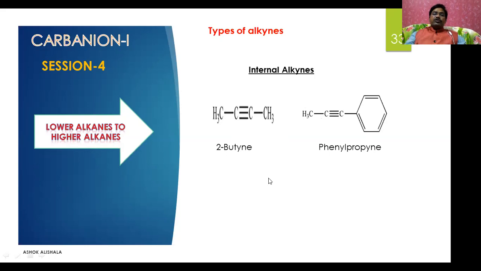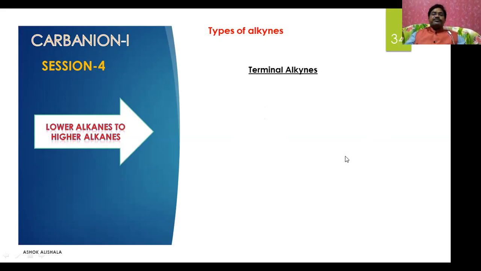This is going to be a 2-butyne. This is going to be the phenyl propyne. Now what is the terminal alkyne? This is going to be the terminal, and here this is going to be the C triple bond C.